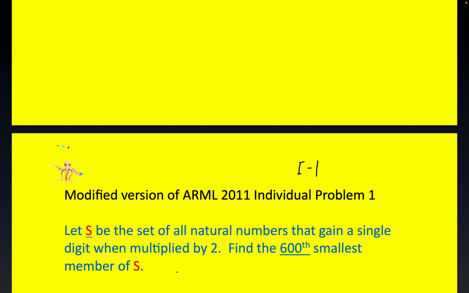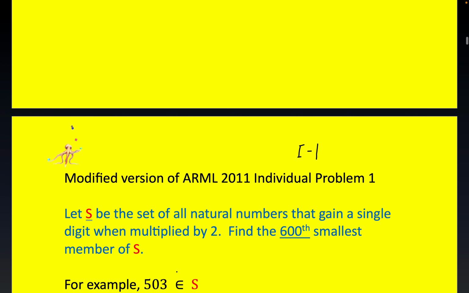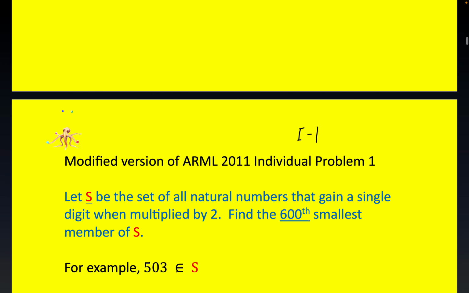That sounds a little daunting, but it turns out there's a very nice enumerative way to do this. Now, an example of what I mean is 503 would be an example among many. 2 times 503 is equal to a 4-digit number, namely 1006, 503 being a 3-digit number. Okay, so again, this is 4 digits, not 4 dimensions, 4 digits. All right, so our set is not empty. I don't think anybody thought it was.